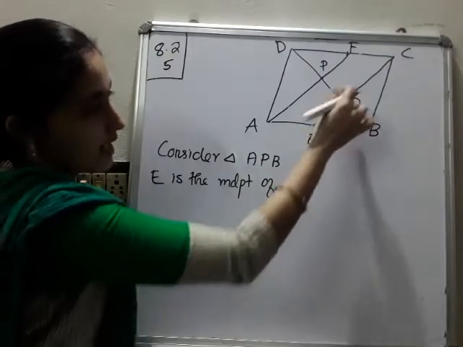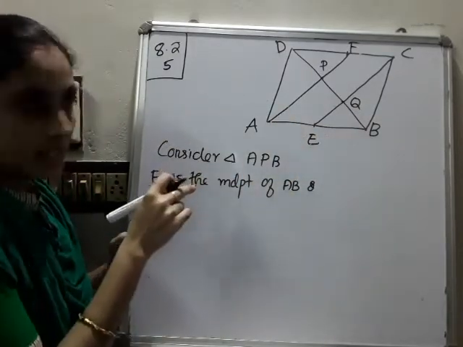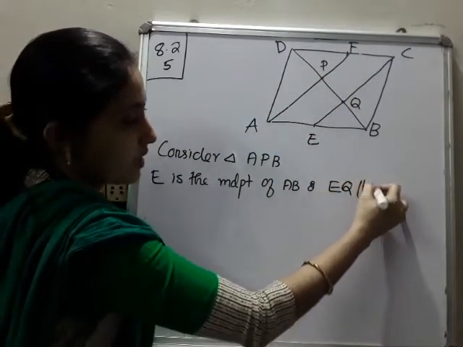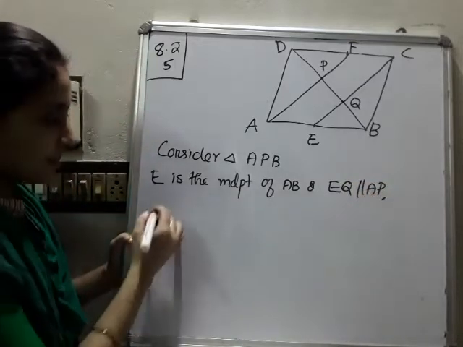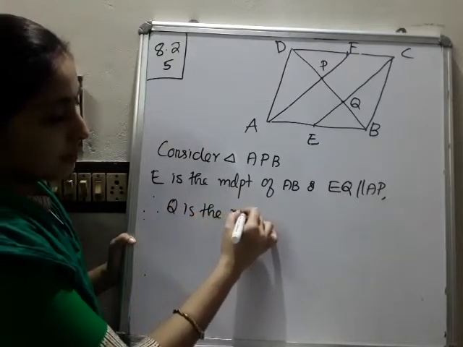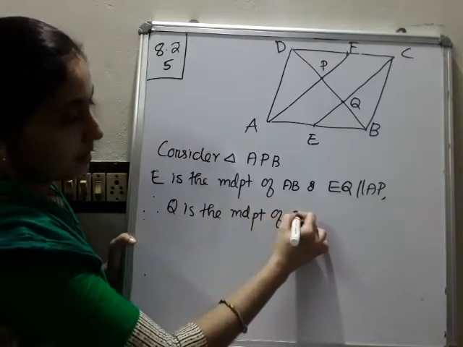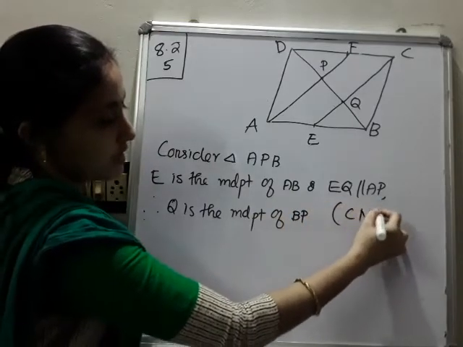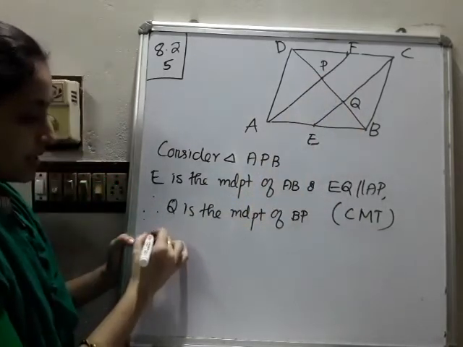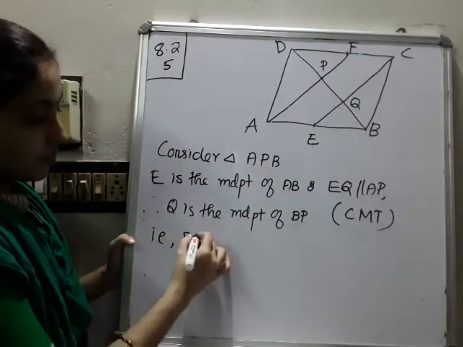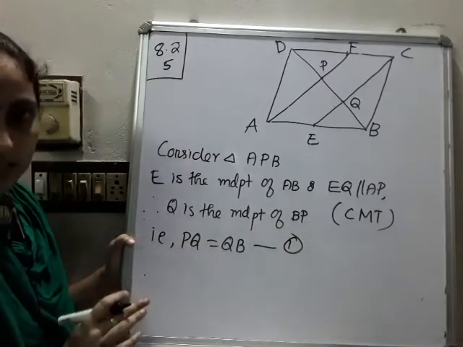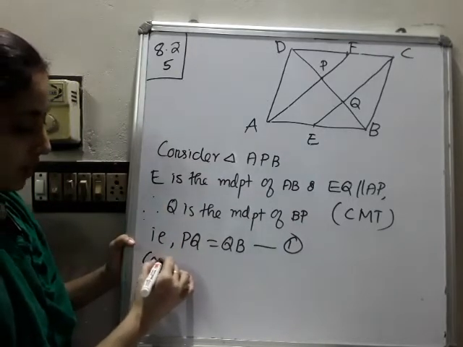And what we got in the previous section is that AECF is a parallelogram, so opposite sides are also parallel. So we can write EQ is parallel to AP, being a parallelogram. Therefore, Q is the midpoint of BP, by the converse of the midpoint theorem. That means PQ is equal to QB, equation number 1. Hope you are clear.